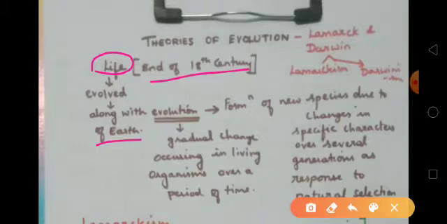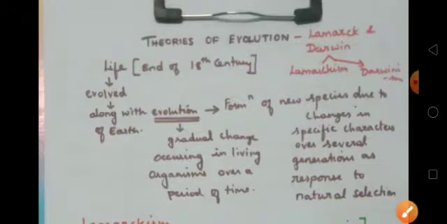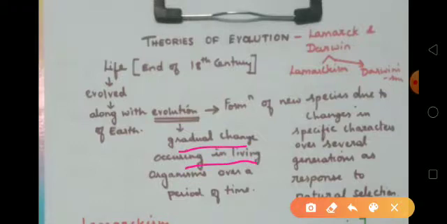So for evolution, they have given two definitions. What are they? First definition. The evolution is the gradual change occurring in living organisms over a period of time. So again I say, evolution is the gradual change, not the sudden change. Slowly it is changing. Evolution is a gradual change occurring in living organisms over a period of time.